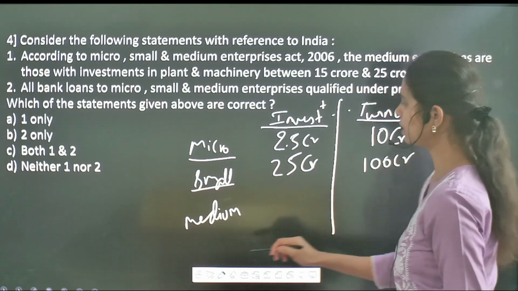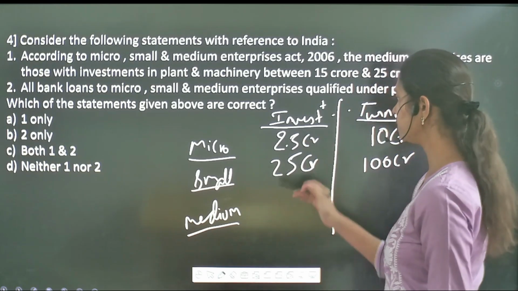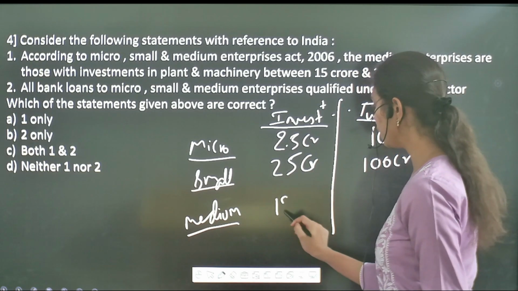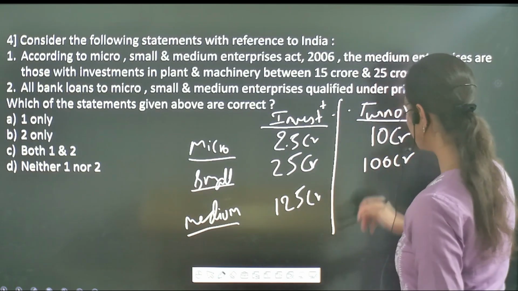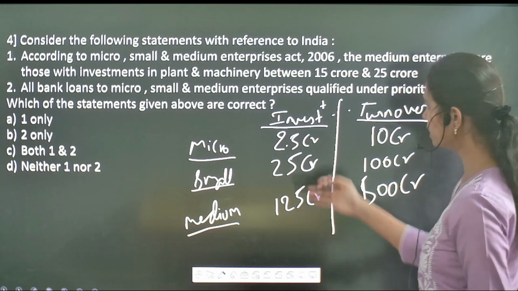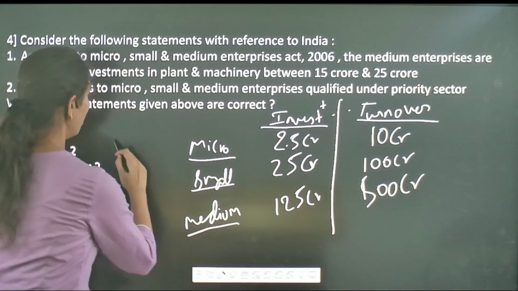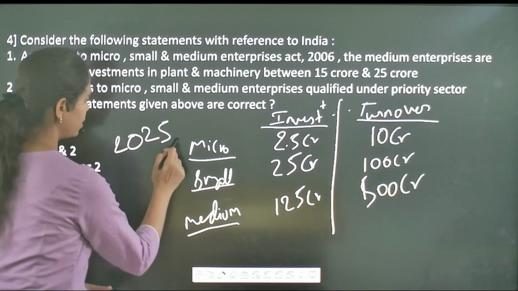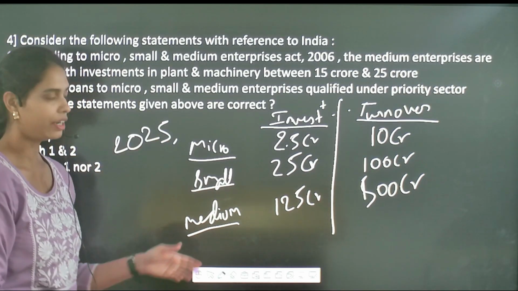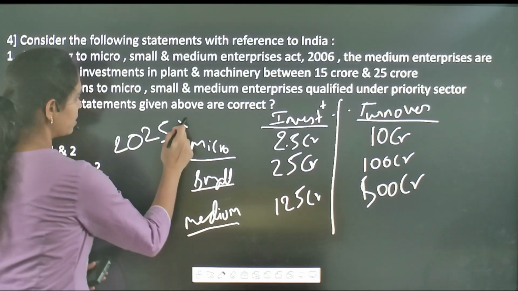In the same way, an enterprise will be called a medium enterprise if its investment is 125 crore and its turnover is 500 crore. So this is the new, revised definition given by the Government of India for micro, small and medium enterprises. It is a very important thing.